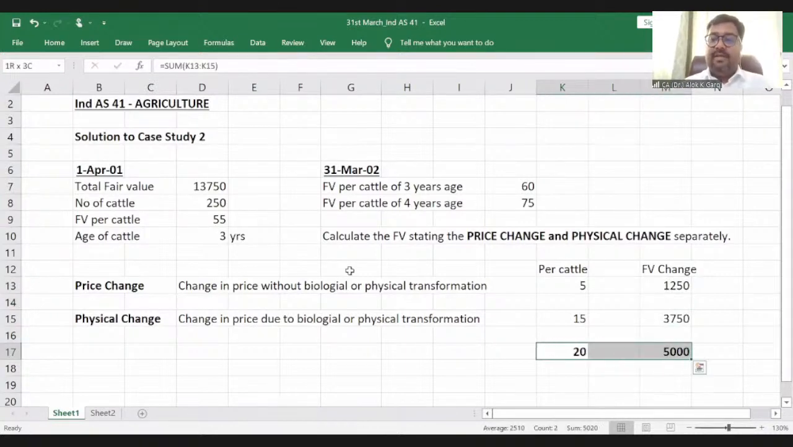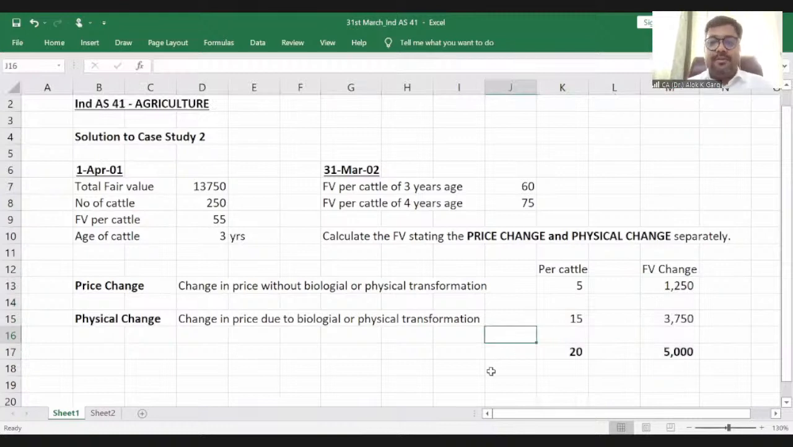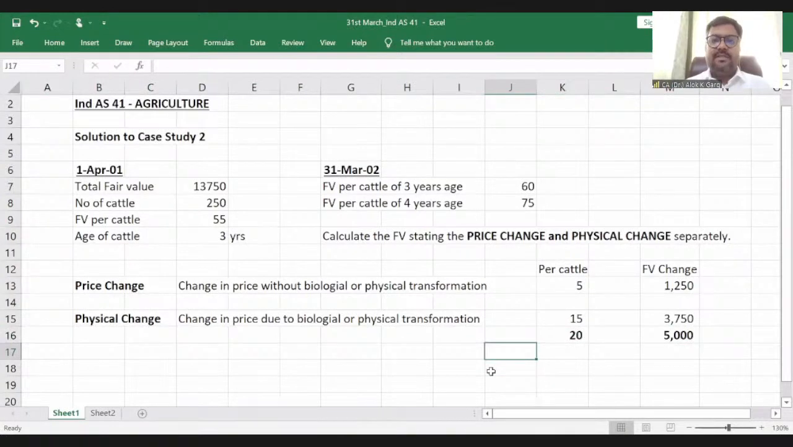Is it clear to everyone, guys? Price change, physical change. I hope these concepts are clear to you. So in biological asset concepts, when the question talks about it, you have to state the price change and physical change separately. The question wants to know what is the change due to physical or biological transformation, and what is the change without any biological transformation, right? So these kinds of disclosures are also there in case of Ind AS 41. I hope this case study is clear to everyone.